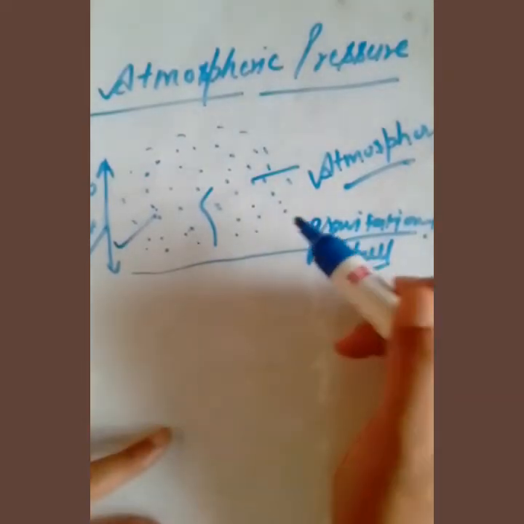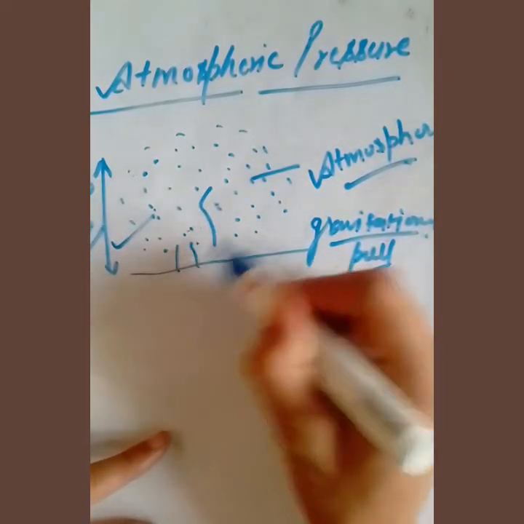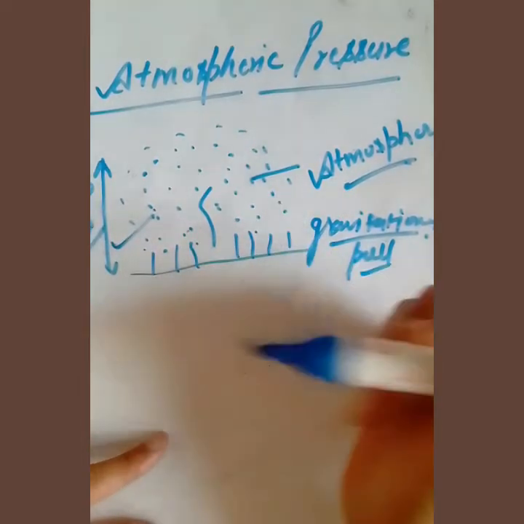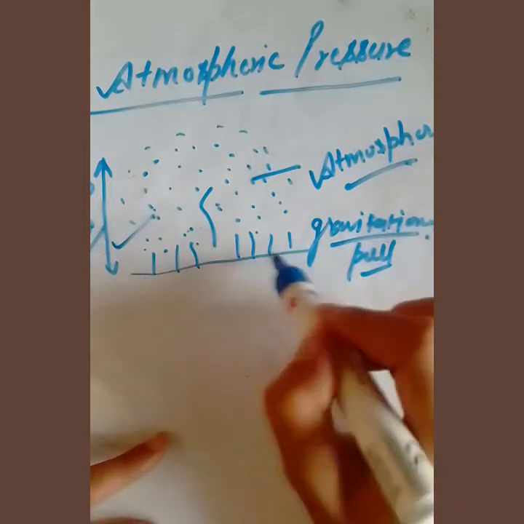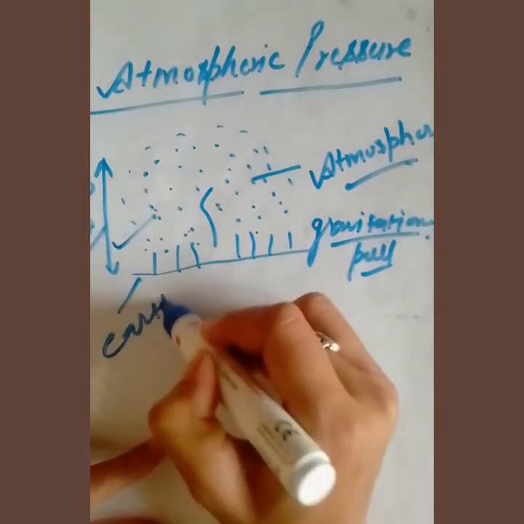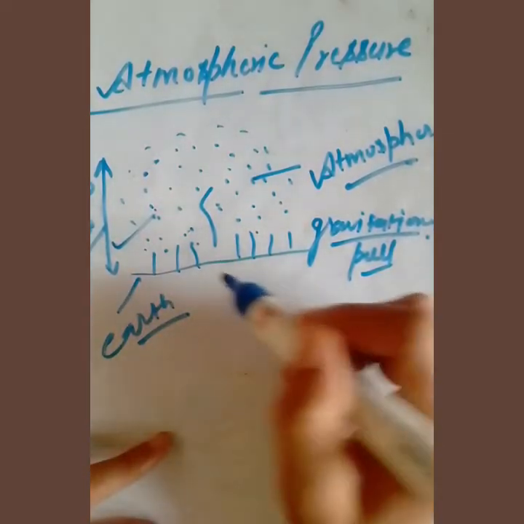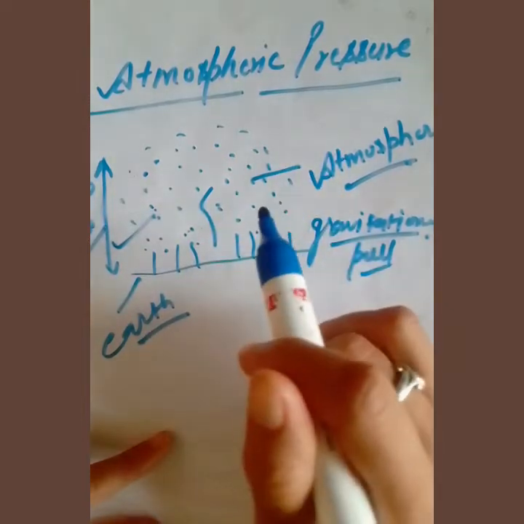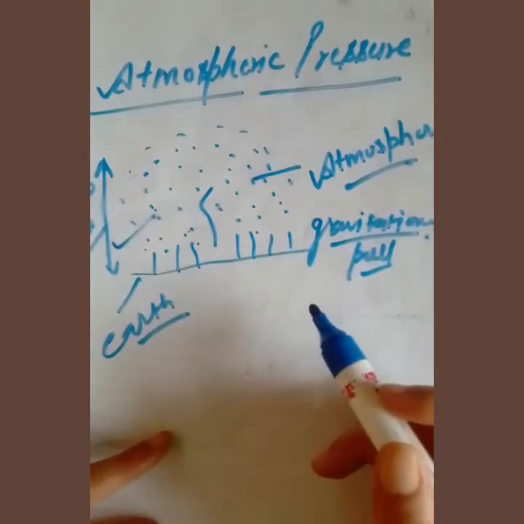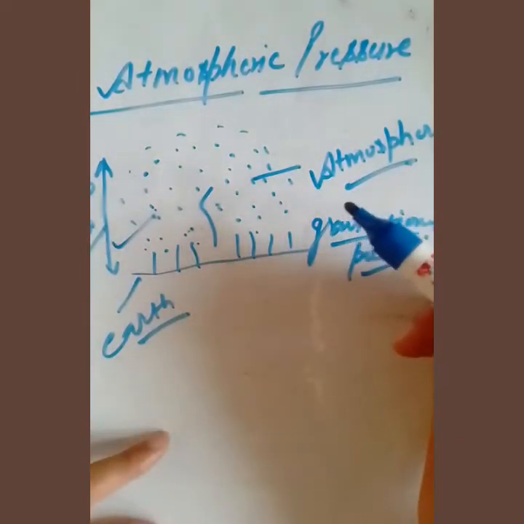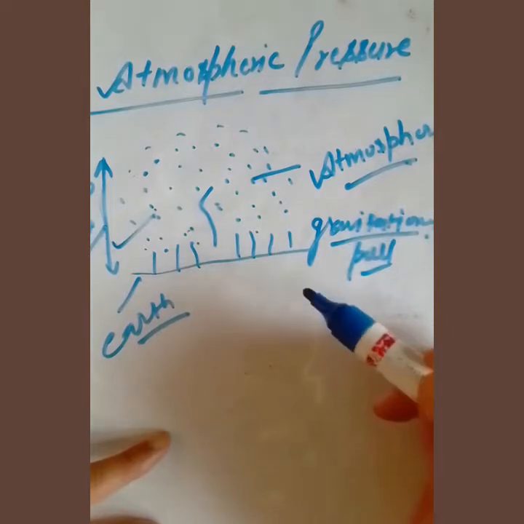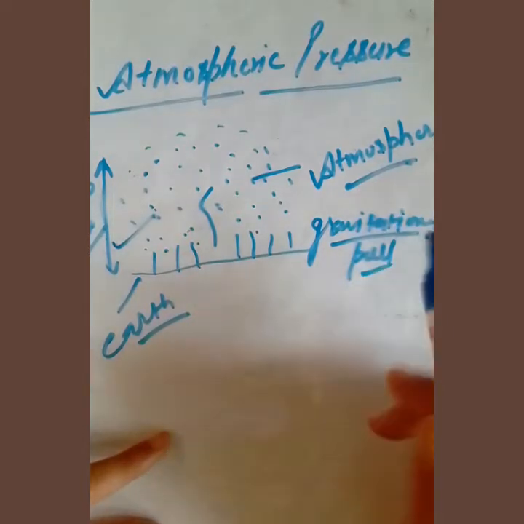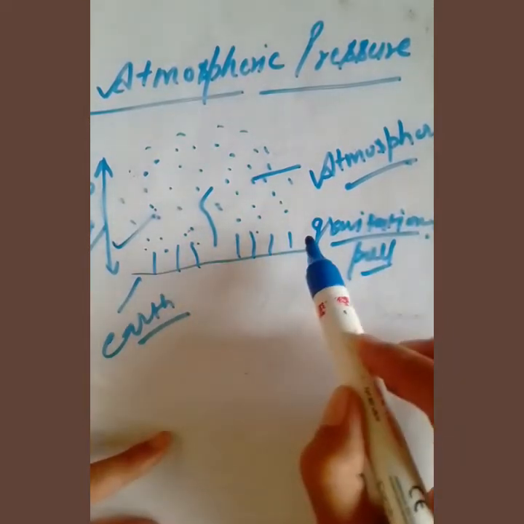So it means all the objects on Earth, for example, this is Earth, we all are bearing a sort of pressure, a huge mass of this air above, at all the points.